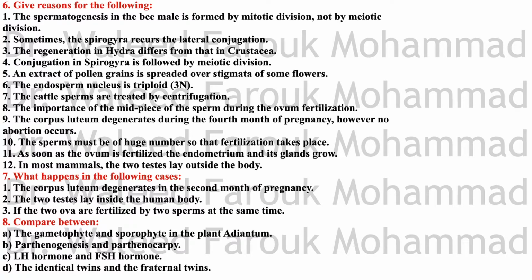Sometimes the spirogyra undergoes lateral conjugation. Well, this is due to the surrounding of spirogyra with unfavorable conditions, an unsuitable environment, like dryness, drought, and temperature, where conjugation occurs between two adjacent cells in the same filament, not in two filaments.